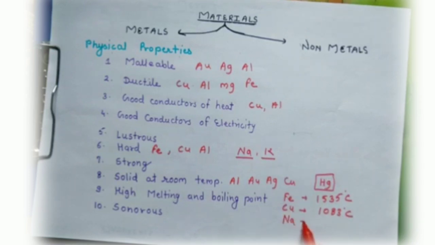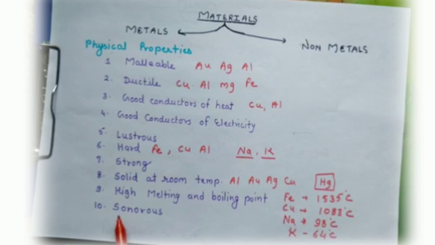Sodium has a melting point of 98 degrees centigrade, and potassium also has a low melting point of 64 degrees centigrade. Gallium and cesium metals also have a low melting point. They start melting in the hand from the heat of our body.